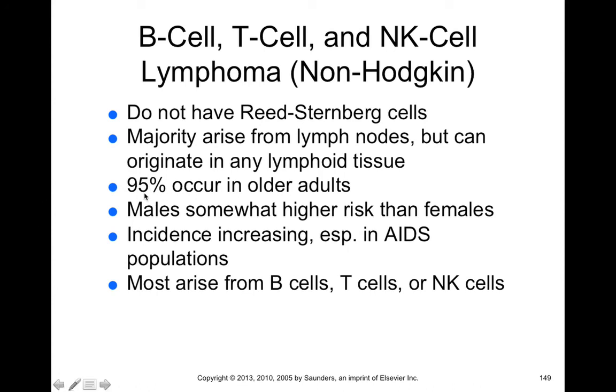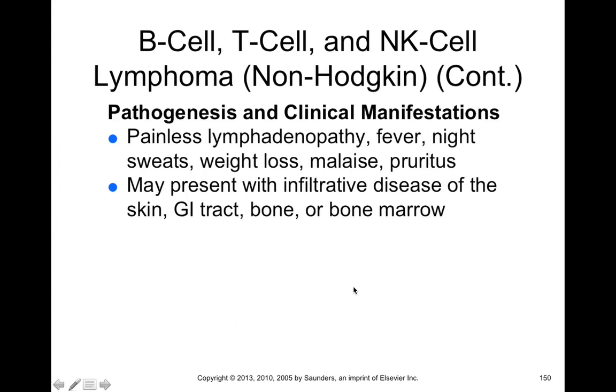This is typically a disease of older adults. Males are somewhat at a higher risk than females, and the incidence seems to be increasing, especially in AIDS populations, so it seems to be exacerbated by HIV. But most of these arise from B cells, T cells, and natural killer cells. That's why it's a lymphoma, because it affects lymphocytes.